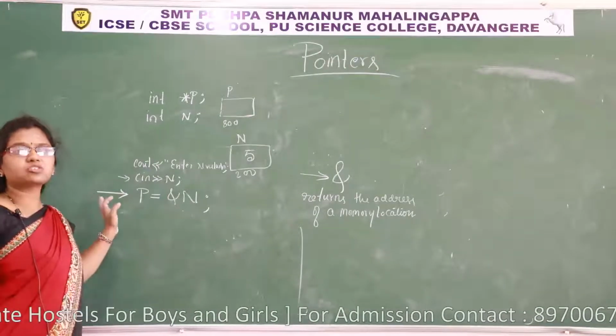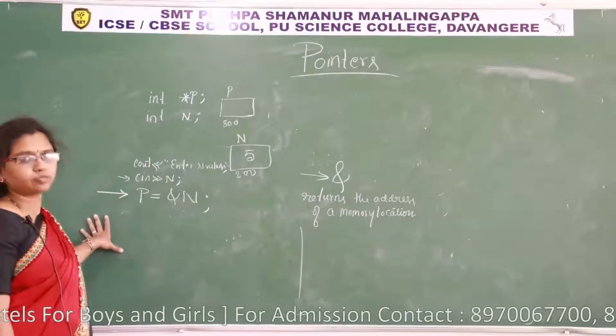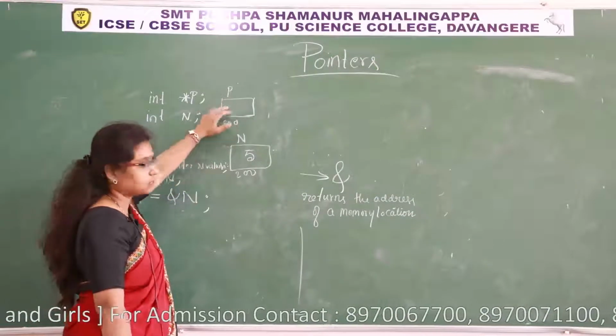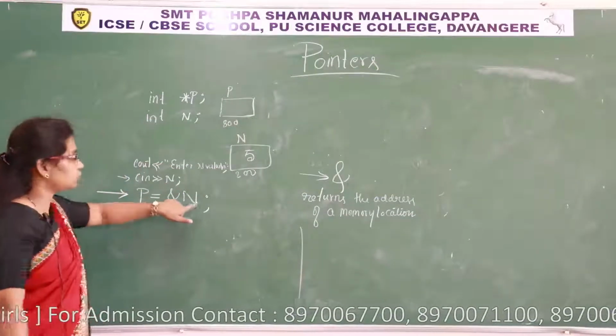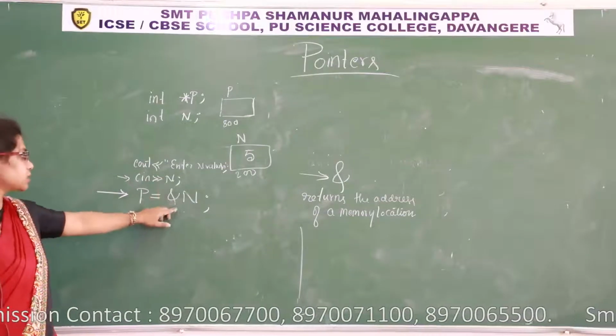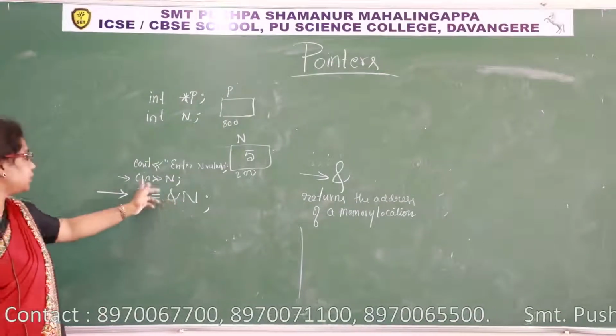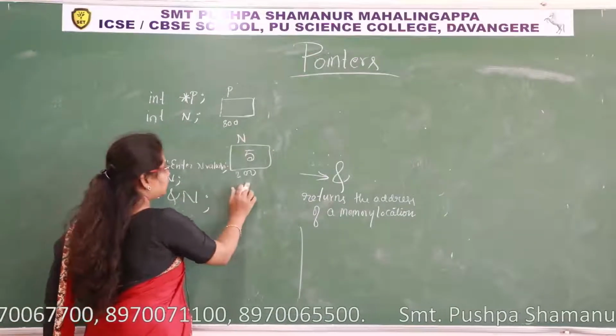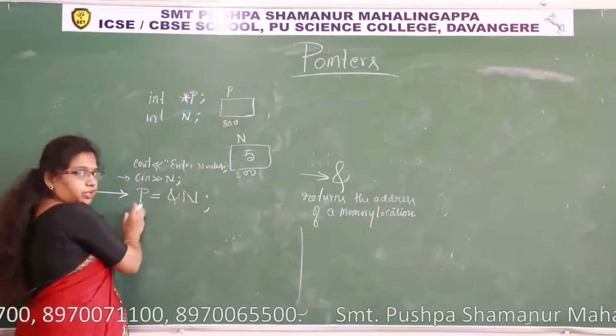We have to write some instructions in order to store the address of a variable. I want to store the address of n into p. So this is the way to store the address of n into p. By using the assignment operator, we assign the address of n to p. What is the address of n? 200. 200 will be assigned to p.